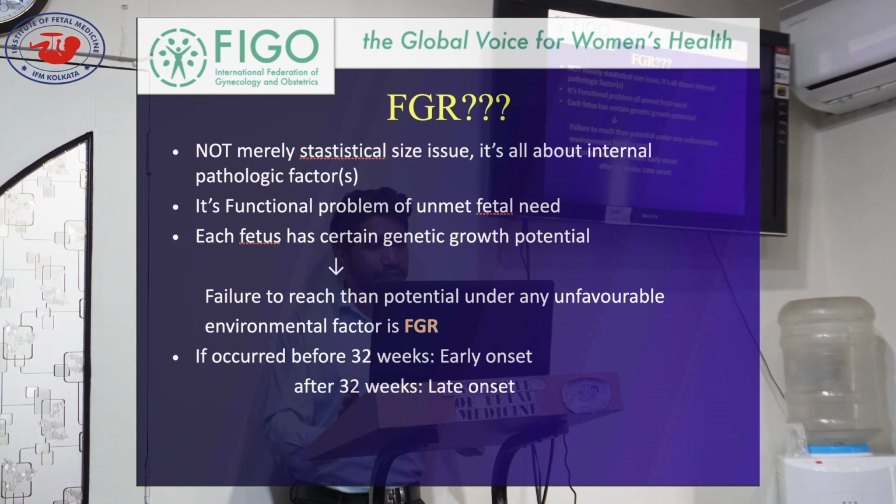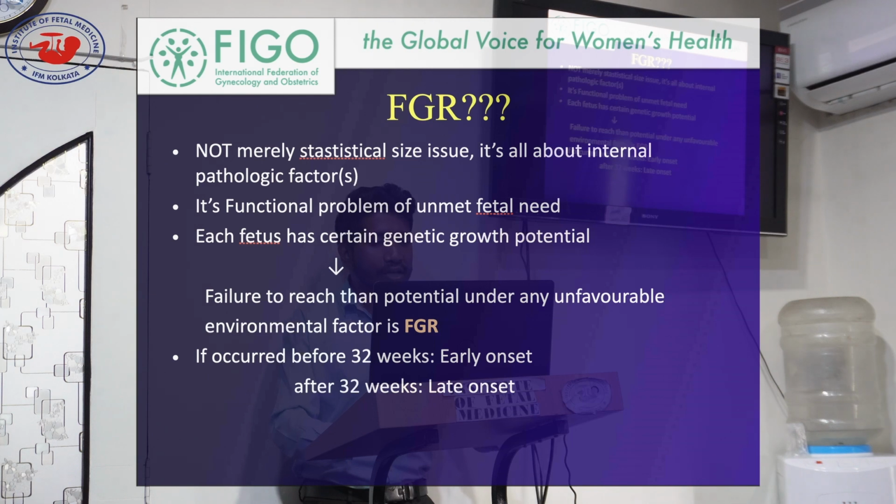Here is the difference. FGR is not merely a statistical size issue, it's all about internal pathological factors. It's basically the functional problem of unmet fetal need. Each fetus has a certain genetic growth potential, we all know that, and failure to reach that growth potential is known as FGR.